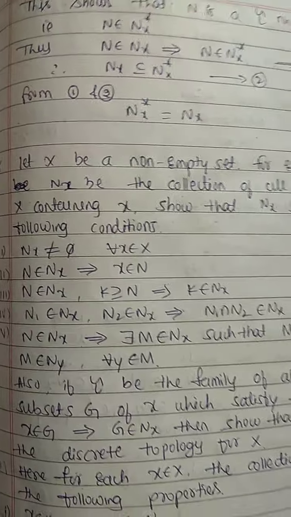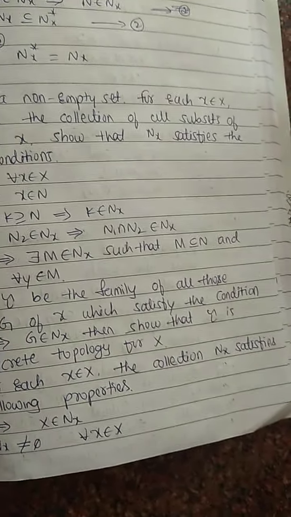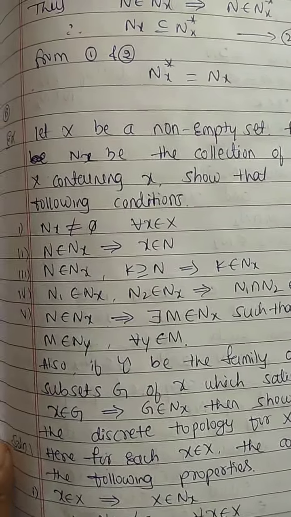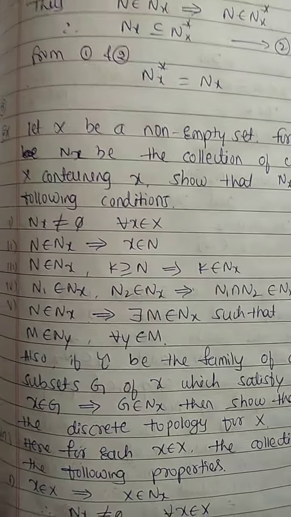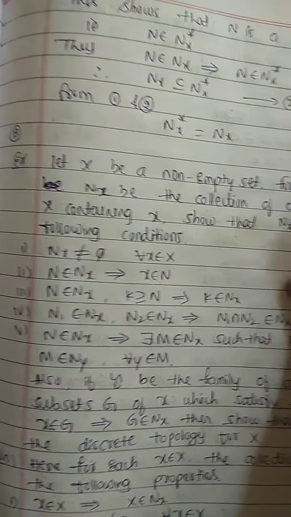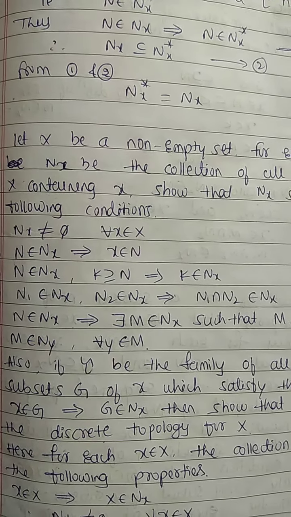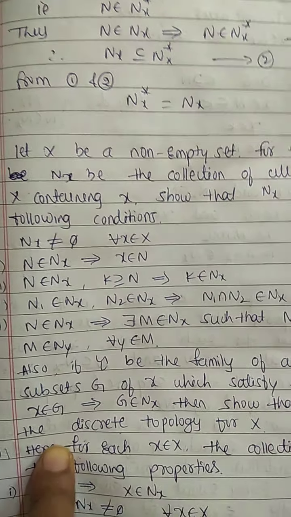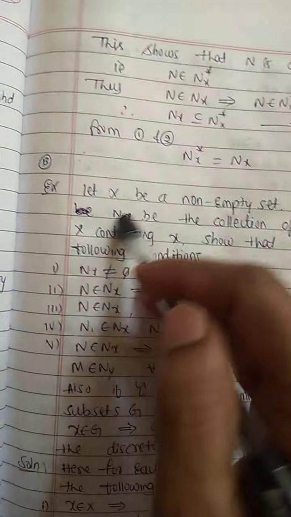In the last class, we discussed some characteristics of a topology in terms of neighborhoods. In this class, I'll solve some examples by using properties of neighborhoods and by using the concept of topology.